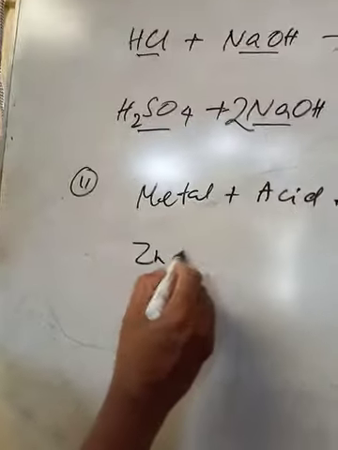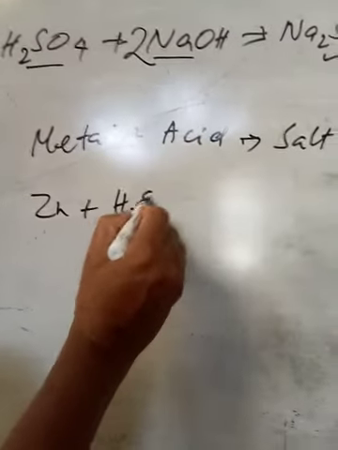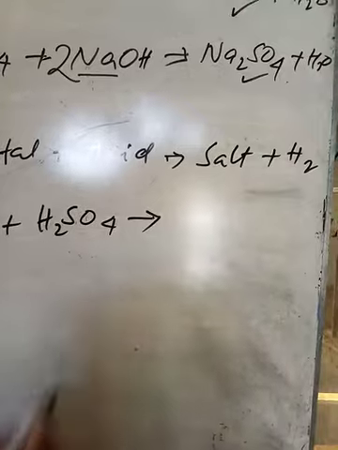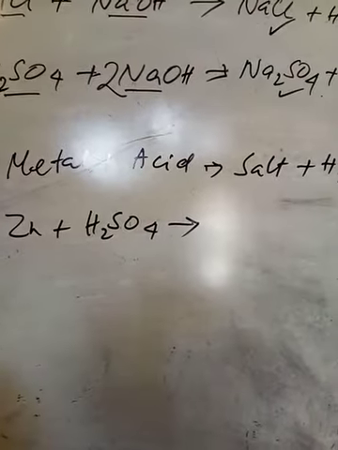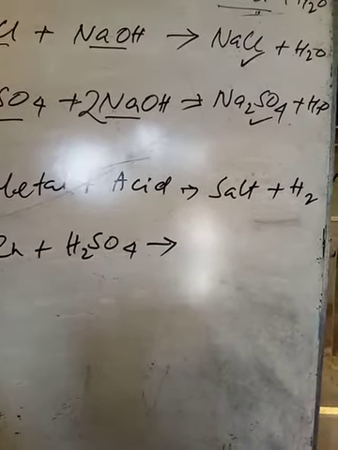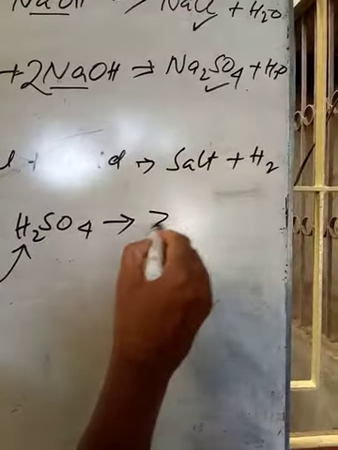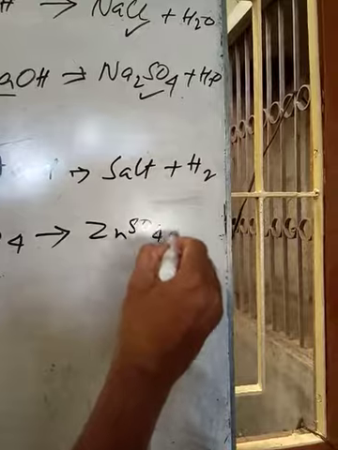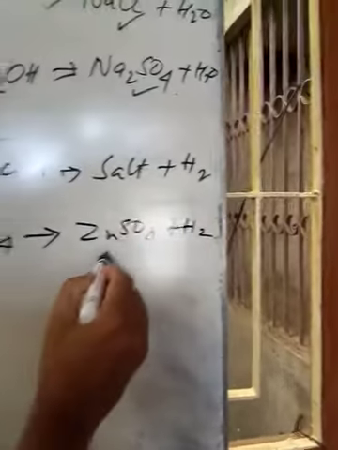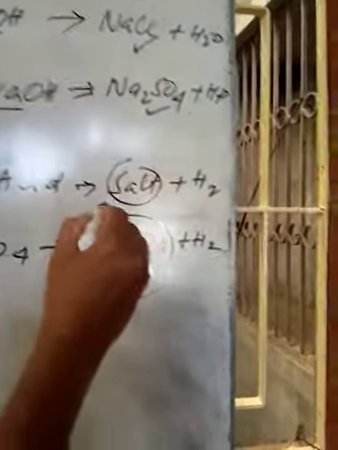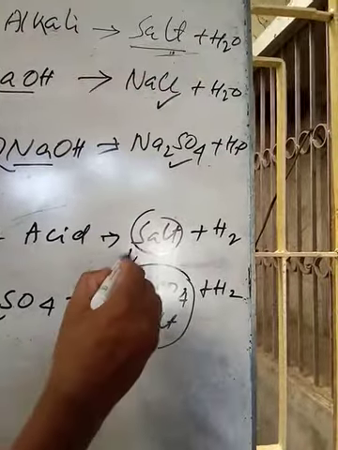Say zinc plus H2SO4. Common example, you have read it in the preparation of hydrogen in class 8 or 7. Here zinc will displace hydrogen, so you will get zinc sulfate plus hydrogen. This is salt.